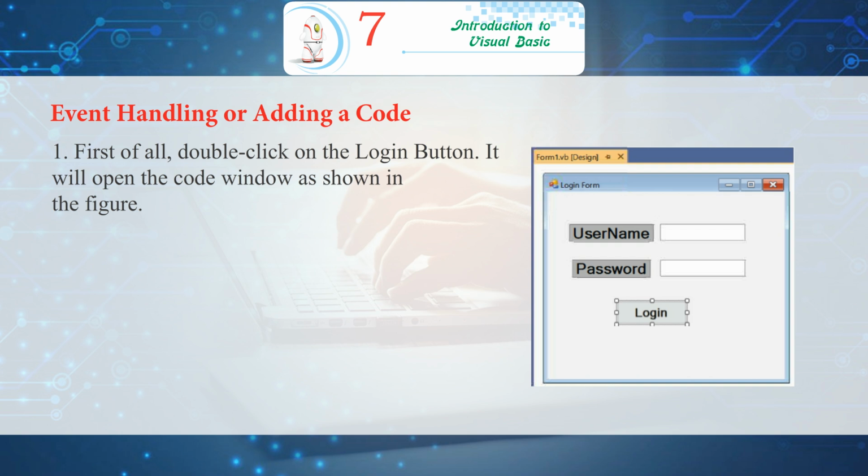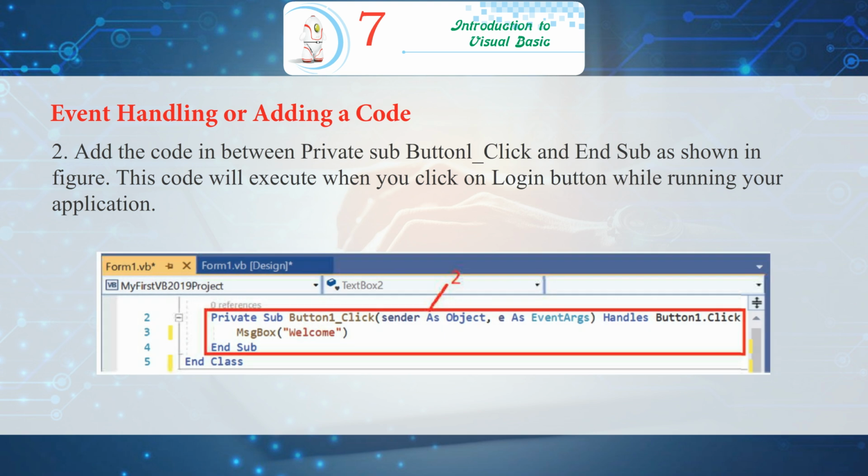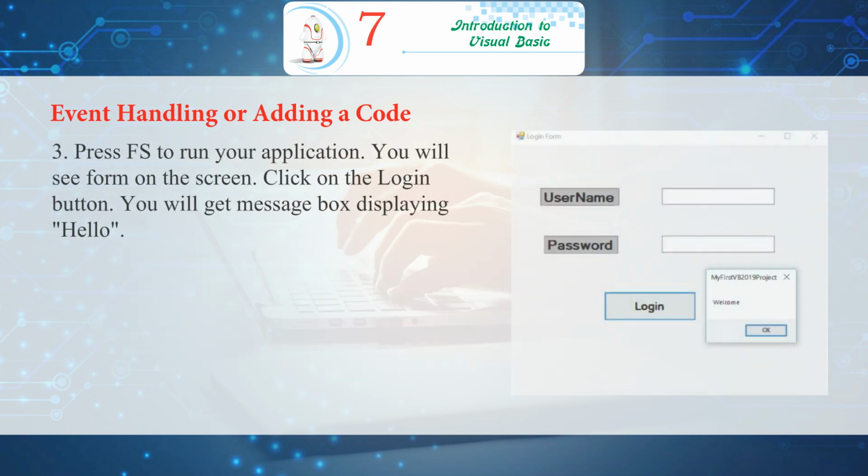1. First of all, double-click on the login button. It will open the code window as shown in the figure. 2. Add the code in between private sub Button1_Click and end sub as shown in figure. This code will execute when you click on login button while running your application.